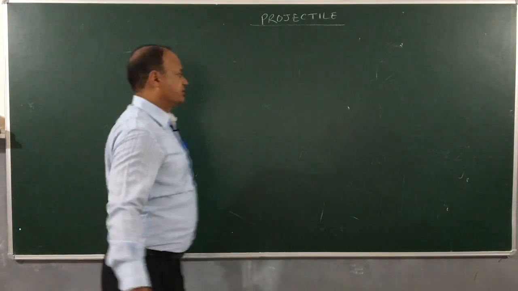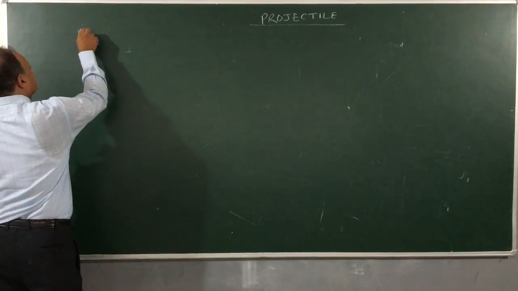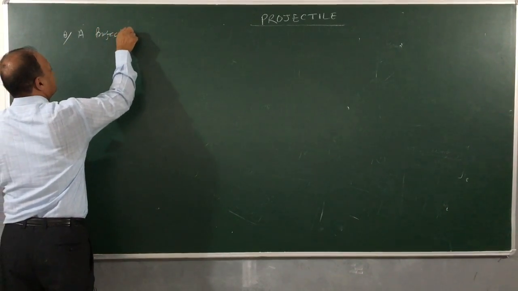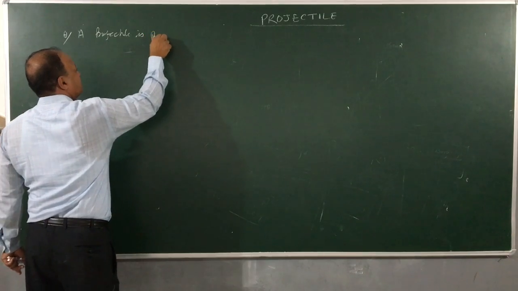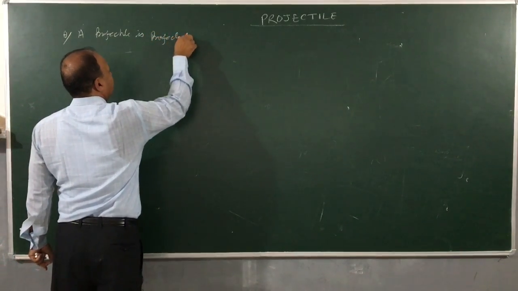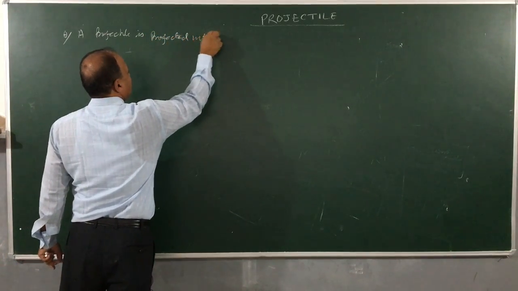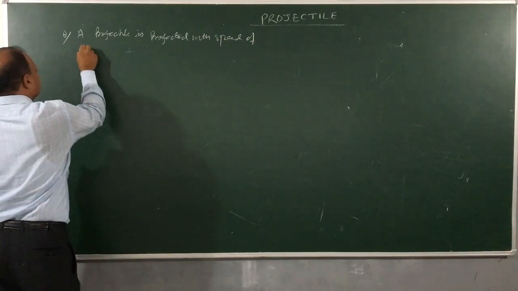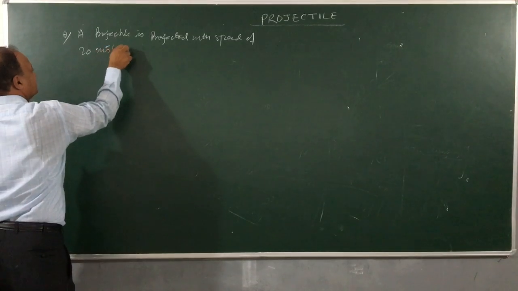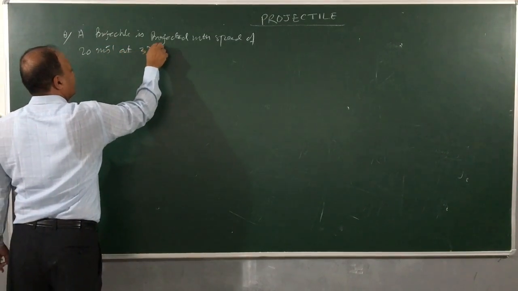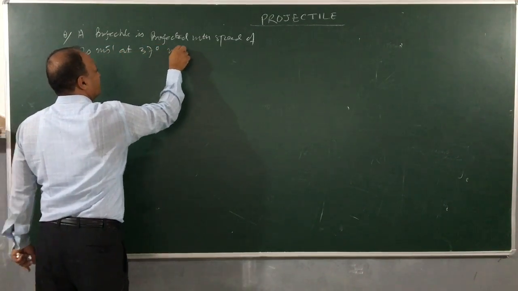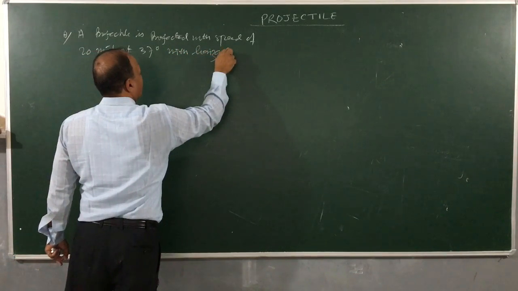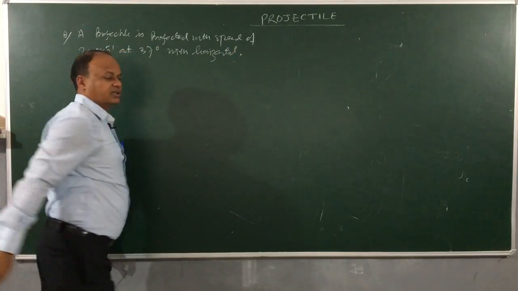Suppose there is a question like: a projectile is projected with speed of 20 meter per second at 37 degree with horizontal, right?